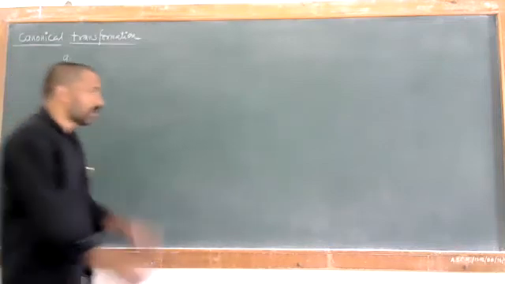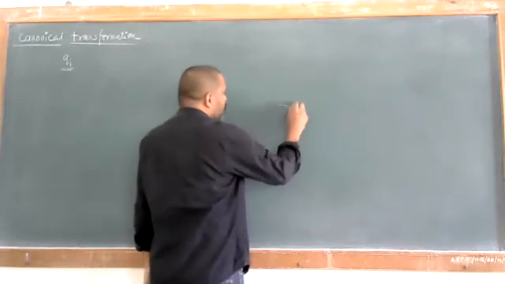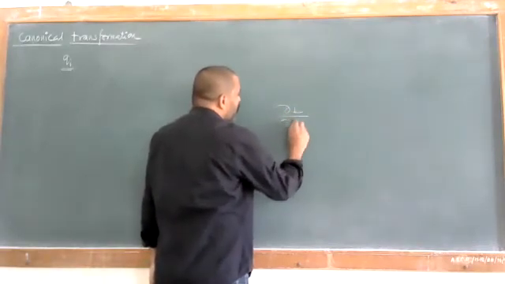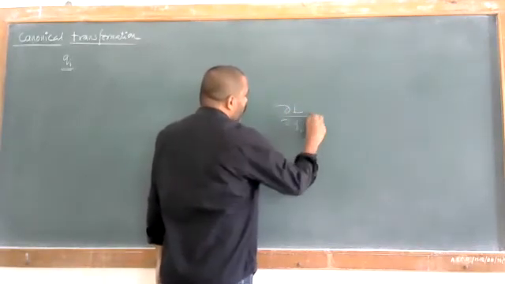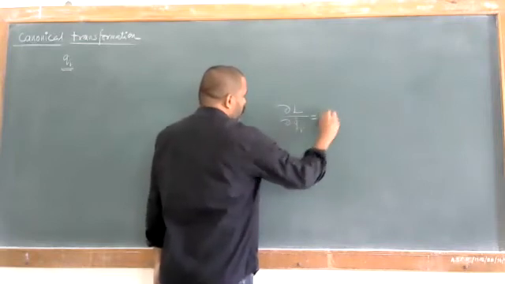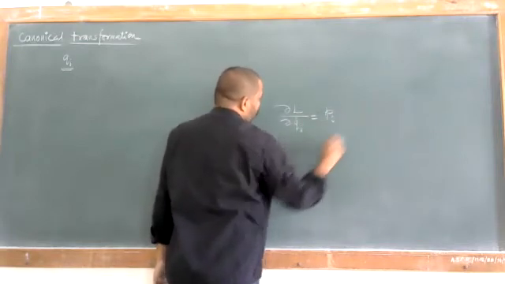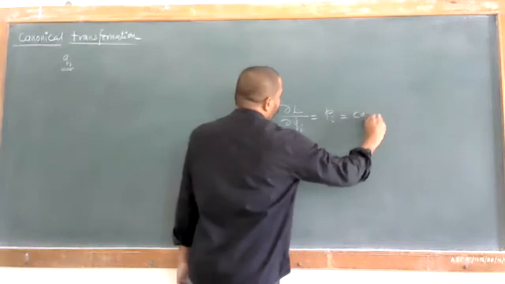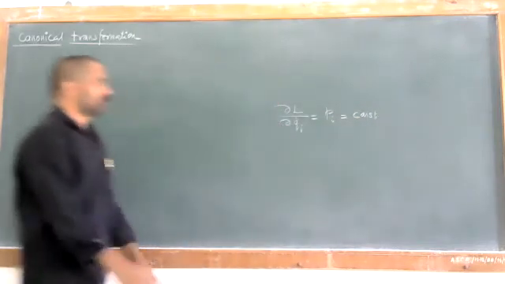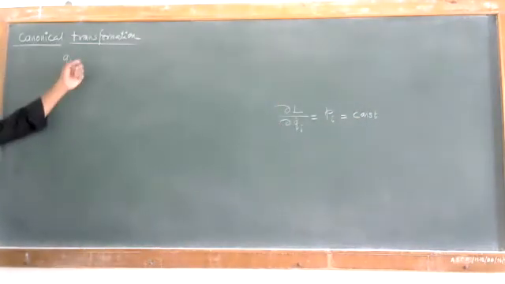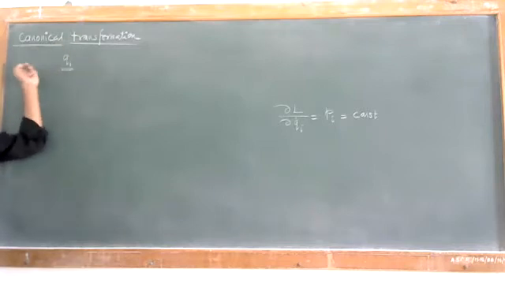We'll have a condition that is ∂L by ∂qi dot is equal to this pi, and that must be something constant. When is it possible? It is possible when this qi is a cyclic coordinate.